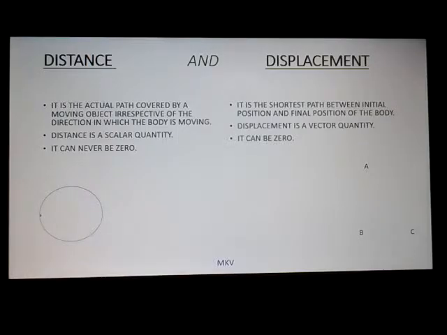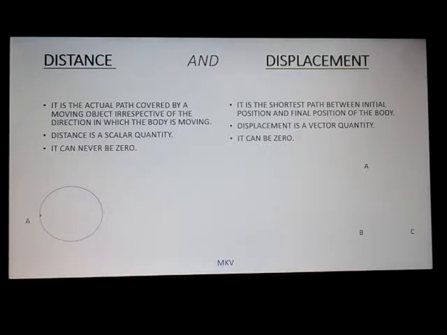Again, let us take an example. For instance, you drove to a mall which was 3 km away from your house and came back to your home. So you covered a distance of 6 km, while displacement will be the shortest path from the initial position to the final position. So displacement will be 0 and distance 6 km.